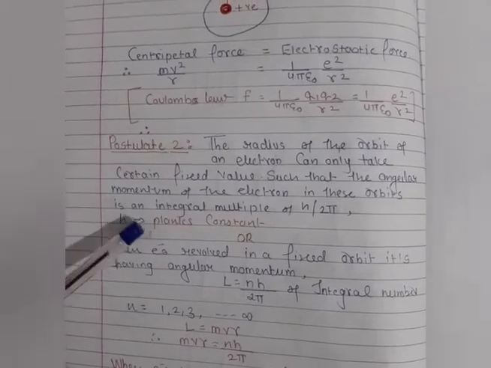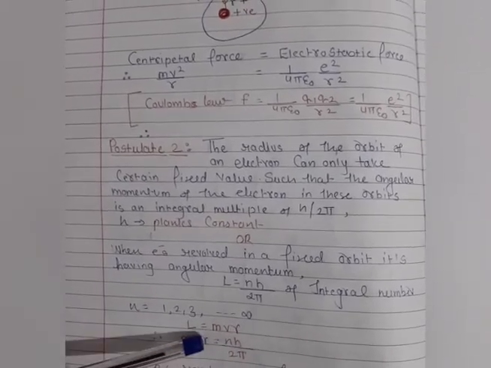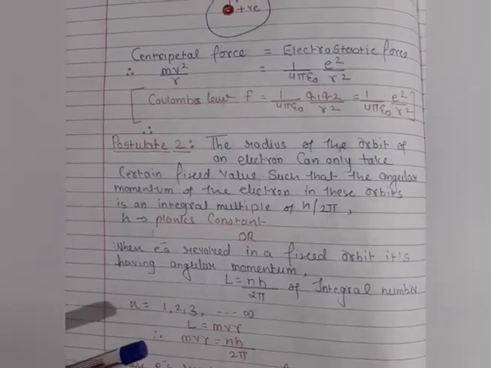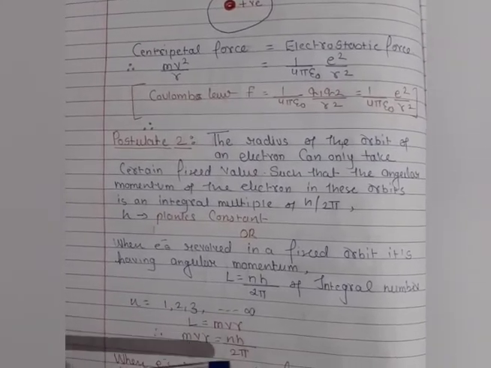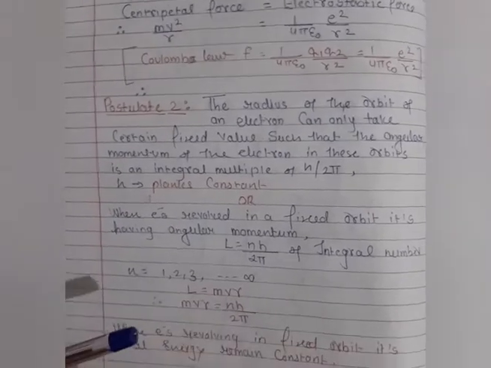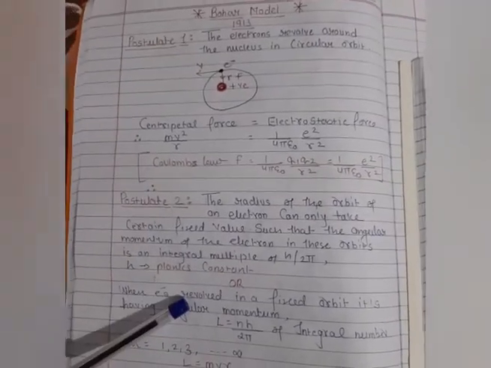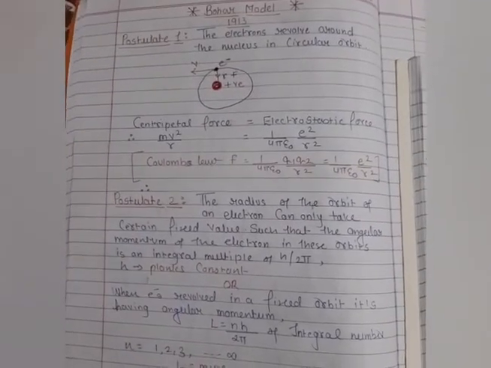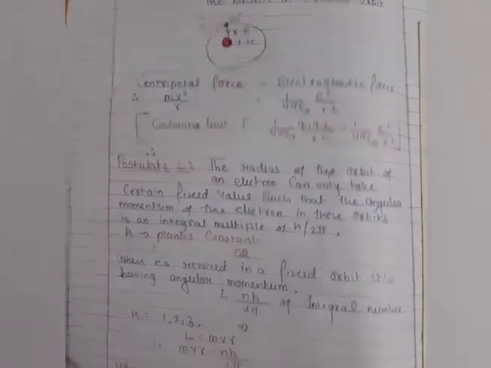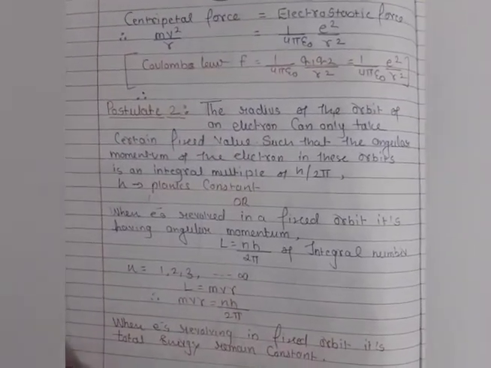In the next video, I will explain how these equations are equal, because I have to explain the de Broglie wavelength in the second postulate, and with the help of this we can understand how we are getting h upon 2 pi in this case. Hope you understand this first and second postulate assumption made by the Bohr model. So let's move on to the third assumption, that is the third postulate.